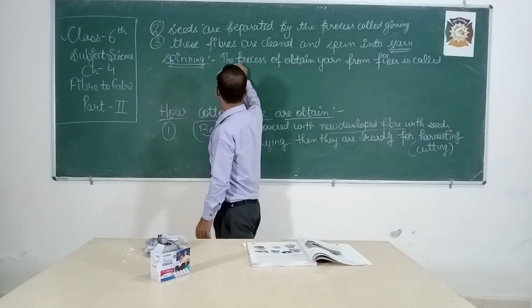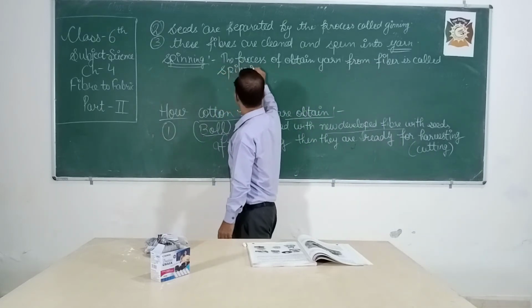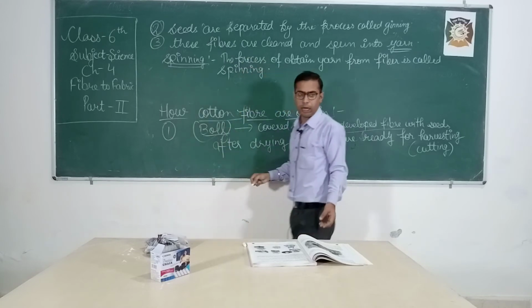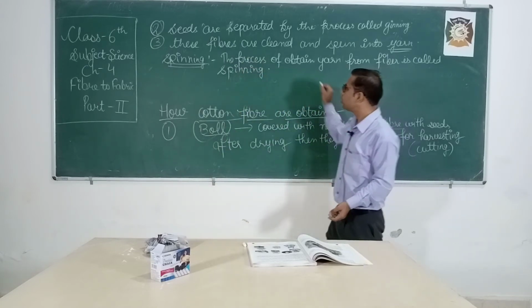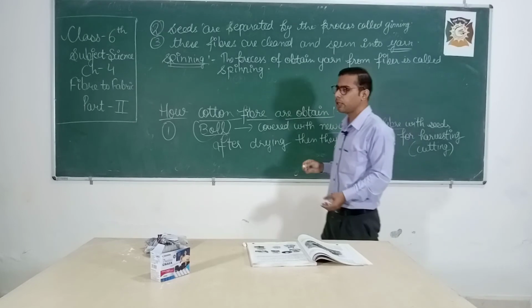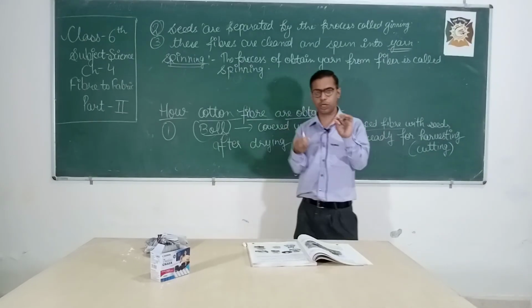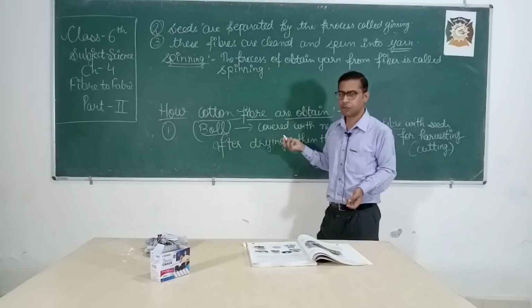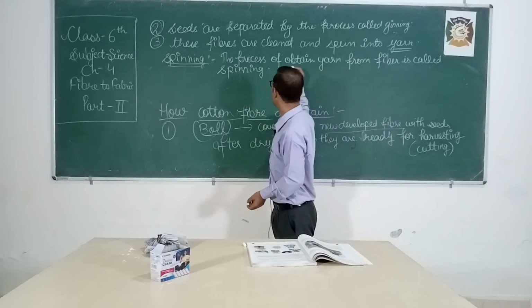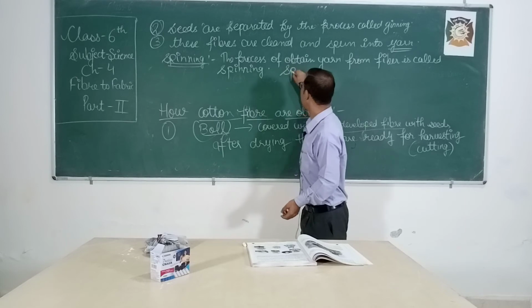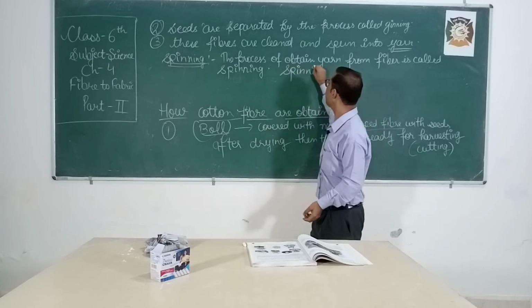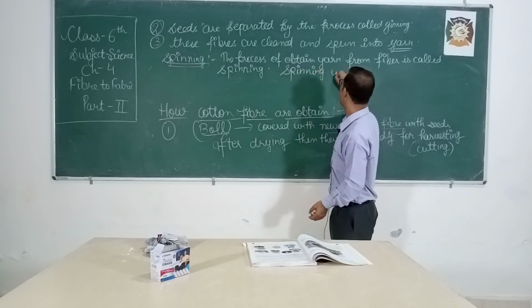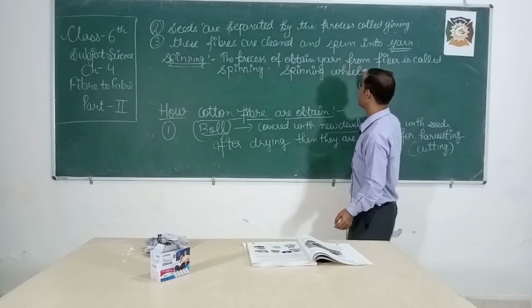So what I say, when you got the fiber, you use this fiber to obtain the yarn. We do this by twisting the fibers together, and it is done by two machines or two tools, and those tools are the spinning wheel and hand spindle.